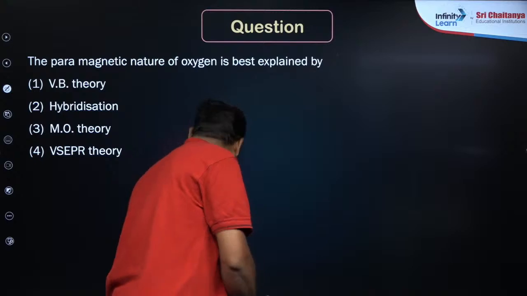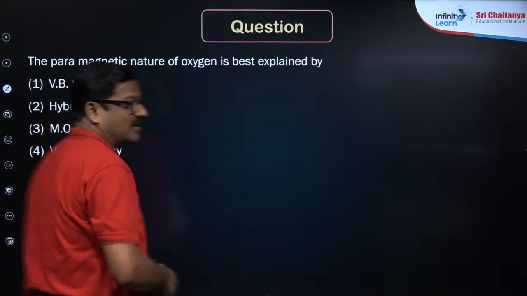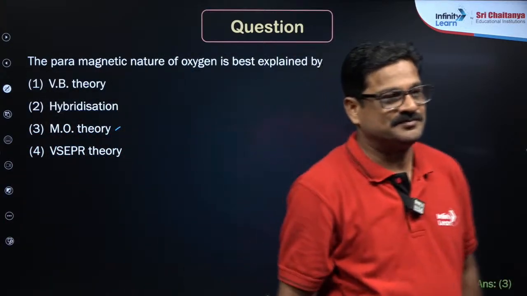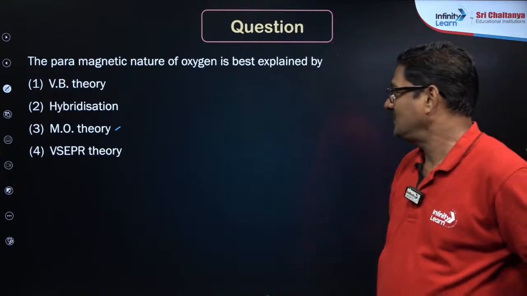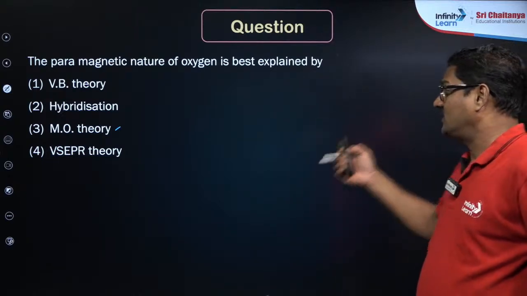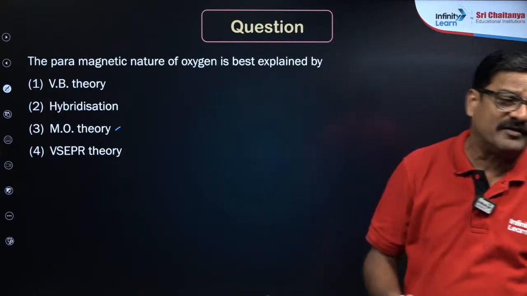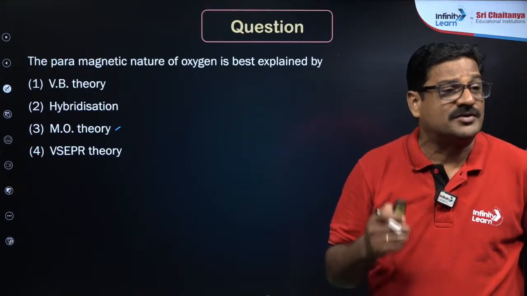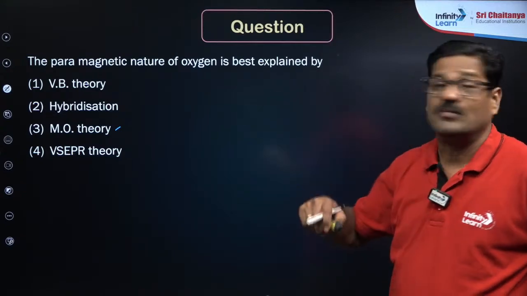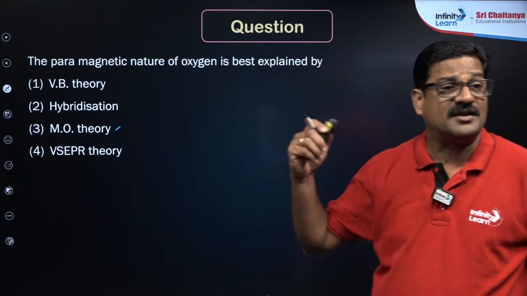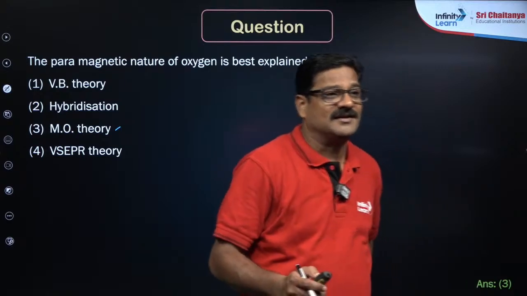It is C. Yes, it is explained by molecular orbital theory. Got it? So actually, when we start with molecular orbital theory, we talk about it with the magnetic nature of oxygen only, right?